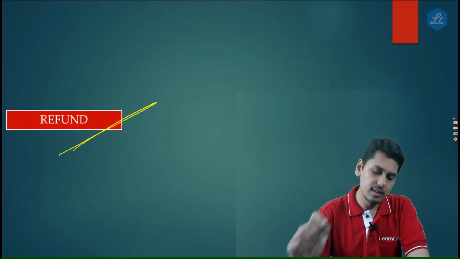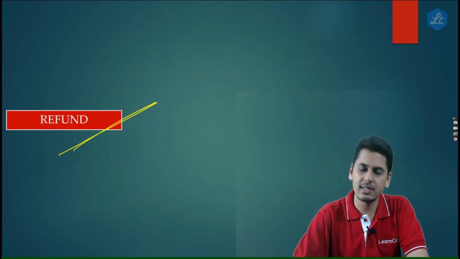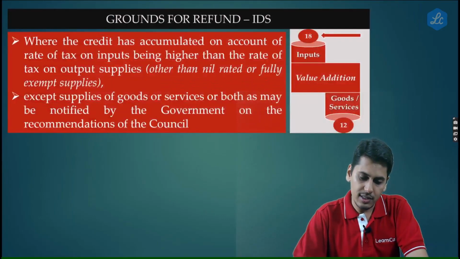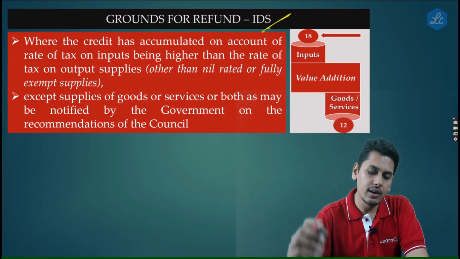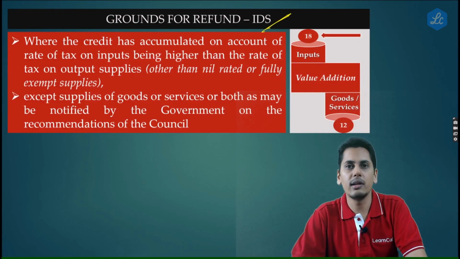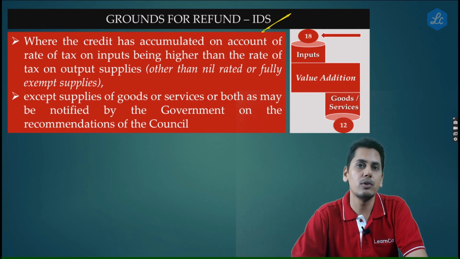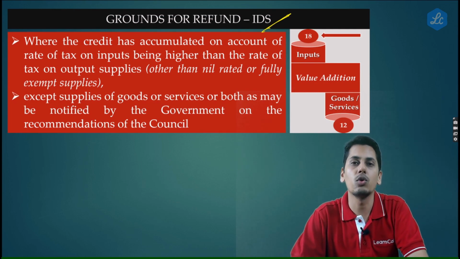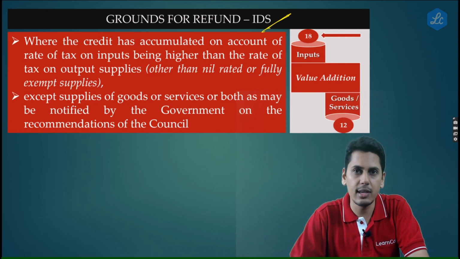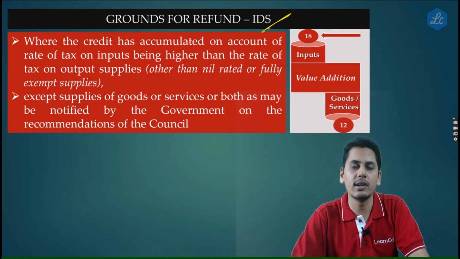The next amendment in the area of refund. Friends, there's a circular which has clarified a scenario. Now friends, this circular is with regard to inverted duty structure. Now what do you mean by inverted duty structure? Where the rate of tax on inputs is greater than the rate of tax on outward supplies. If you are satisfying this equation, then your tax structure is inverted duty structure.